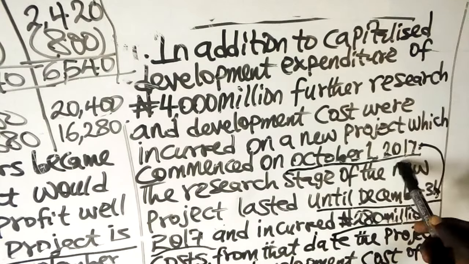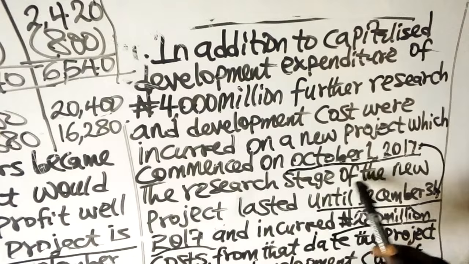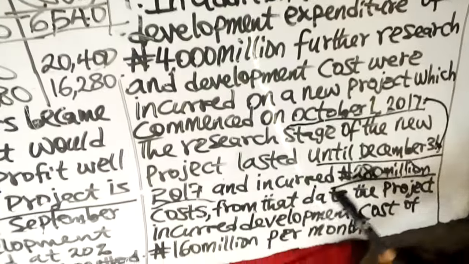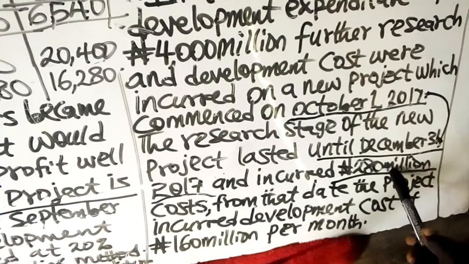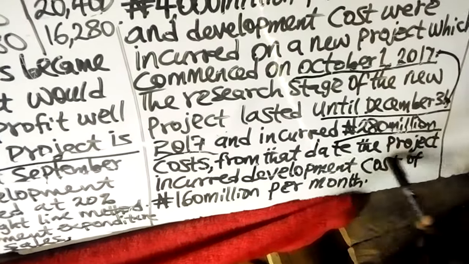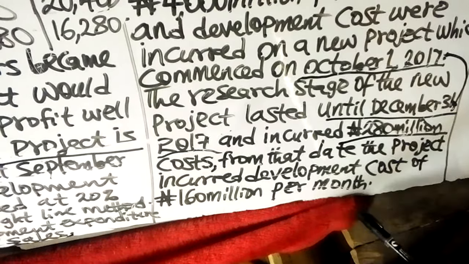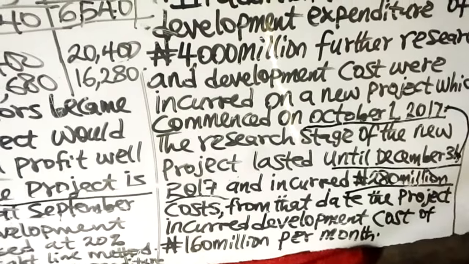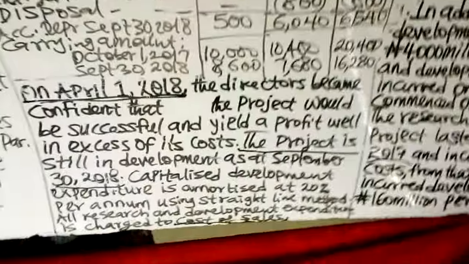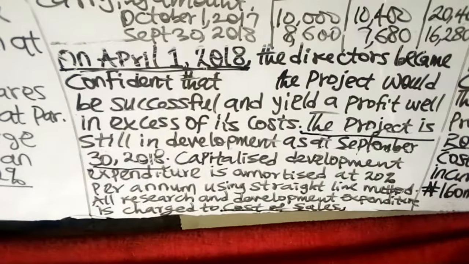It commenced as at the beginning of the accounting period. The research stage of the new project lasted until December 31st, 2017. So that means we have expensed all the research expenditure. So we don't need that. And incur 280 million. We don't need the 280 million any longer. From that date, the project incurred development cost of 160 million per month. The 160 million incurred on development as development expenditure is what we are concerned with.